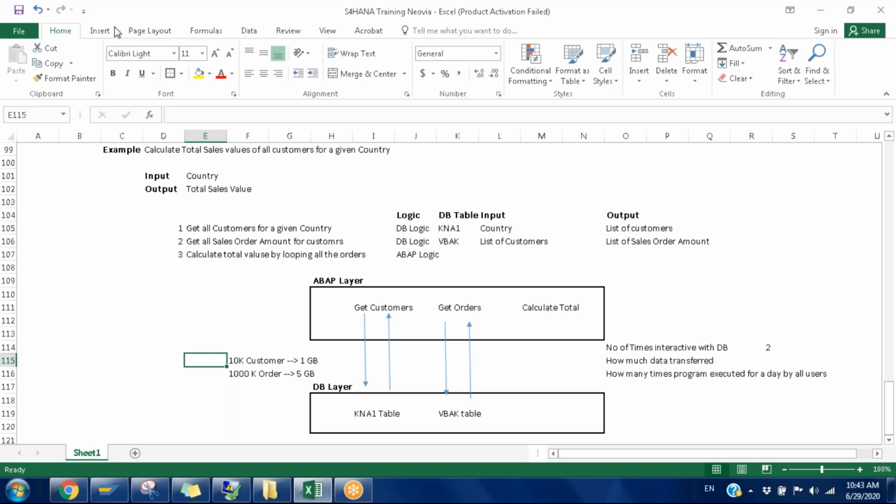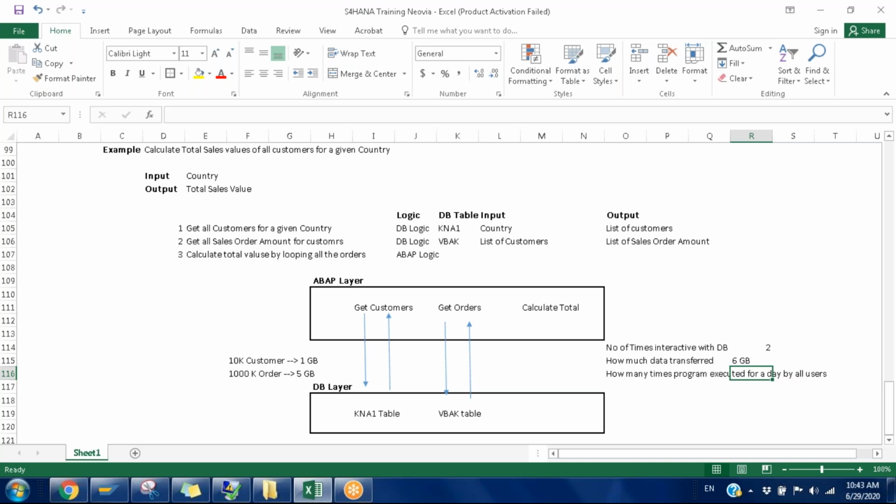For one single transaction, it transfers around 6 GB of data from the back end to the front end. Physically the ABAP layer and the DB are different systems, so it definitely consumes the network. If one application consumes this much bandwidth, what about the other applications that also have to run?